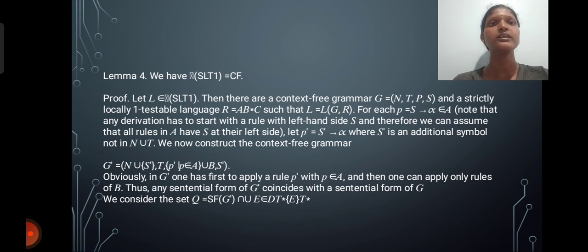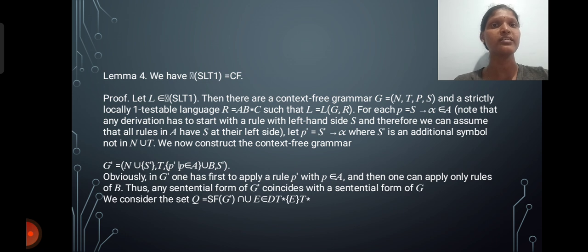Next we have SLT1 equals CF. Let L be the language. There is a context-free grammar G, and R is a strictly locally 1-testable language, R equals AB star C, such that the language equals the language of (G, R), for each p equals S to lambda. The derivation has to start with the rule on the left-hand side and the right-hand side. We can assume that all rules in A have S at their left-hand side.